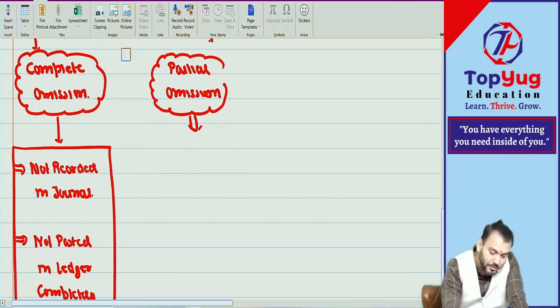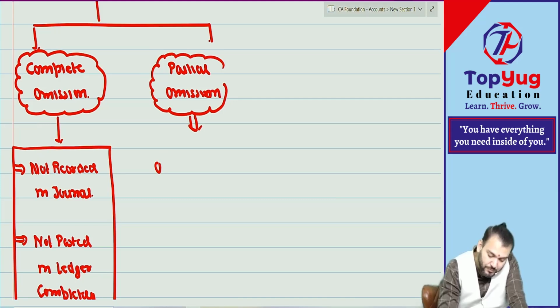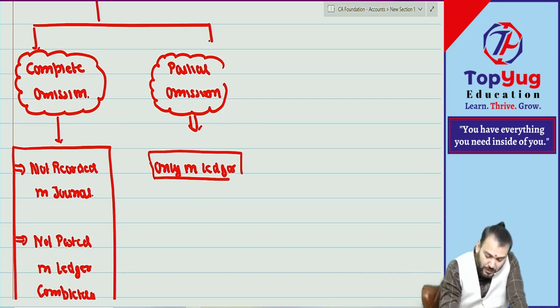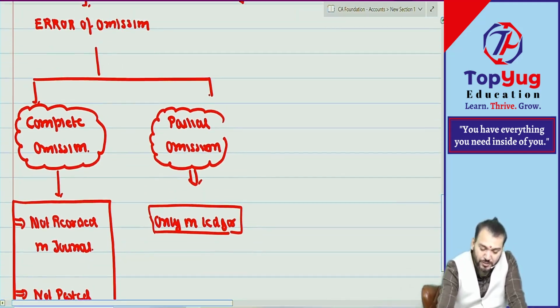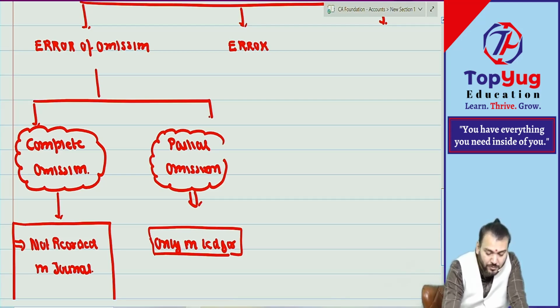Correct now? Means it will arise only where? Only in ledger. Have you understood this point? Correct. I hope you have understood this much. Then second error is known as error of commission.